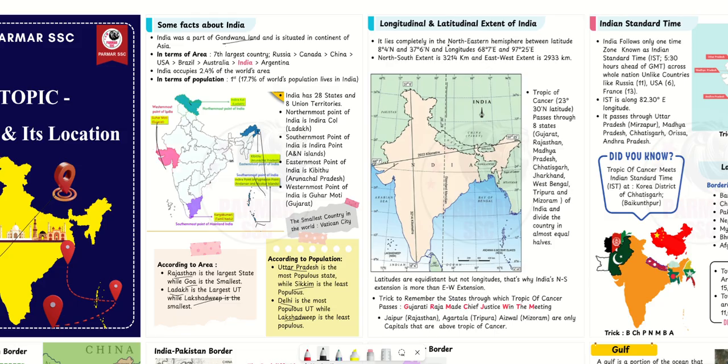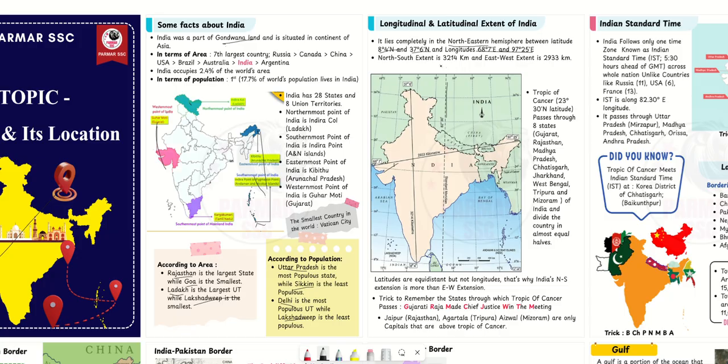So we lie in the northeastern hemisphere between the latitudes of 8 degrees 4 minutes north and 37 degrees 6 minutes north. Now the longitudes are 68 degrees 7 minutes east and 97 degrees 25 minutes east.